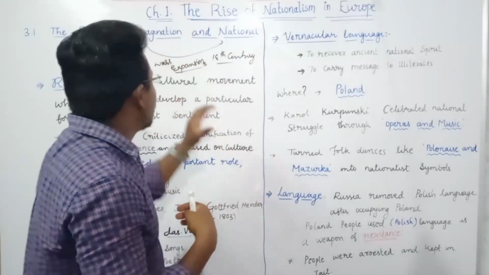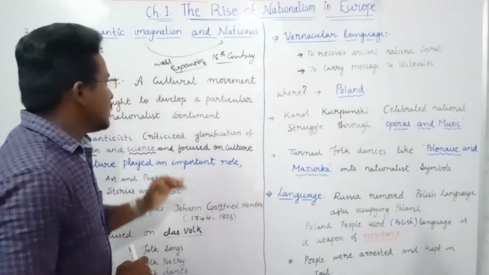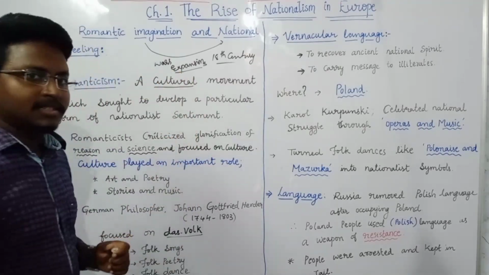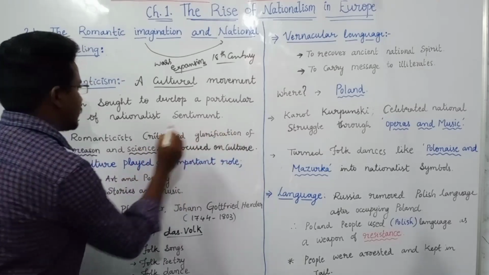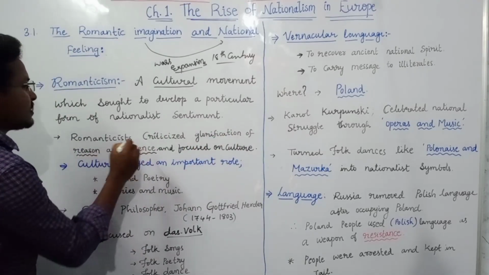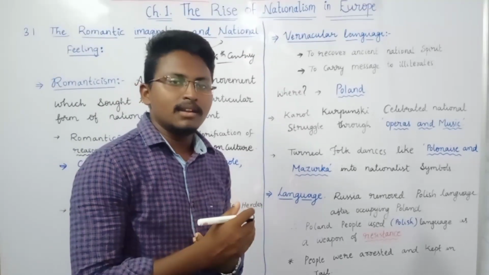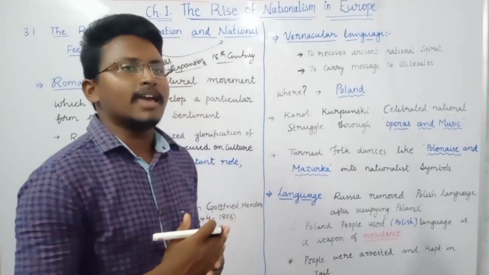Instead of expanding their territories, instead of going for war, they started focusing on culture, and they started criticizing the glorification of reason and science. That means they stopped believing in logical reason, and they also stopped believing in science.